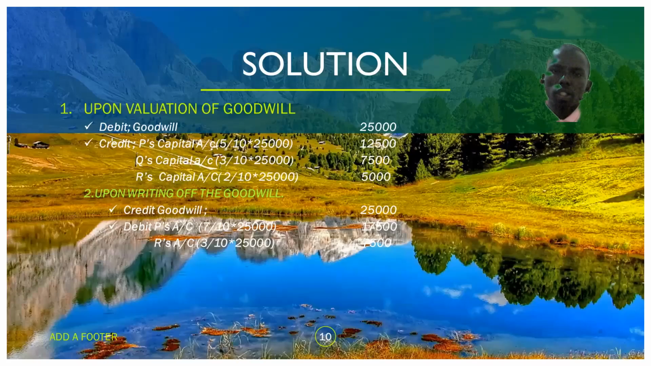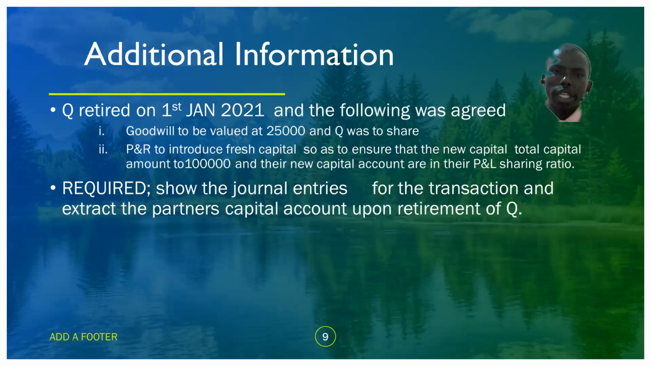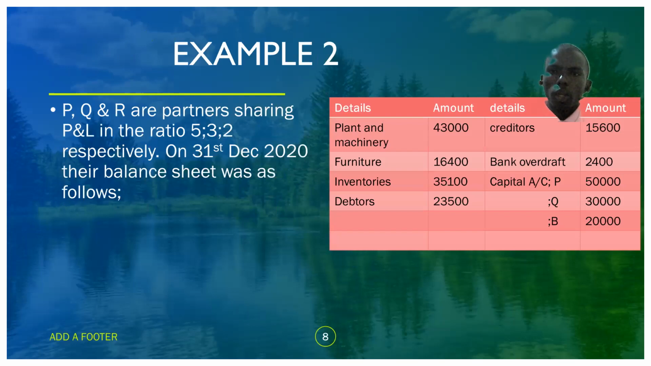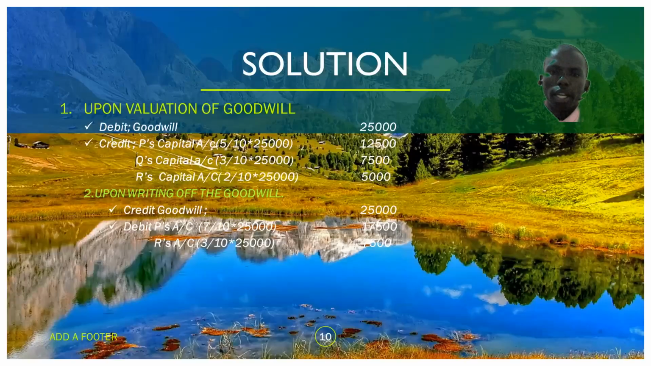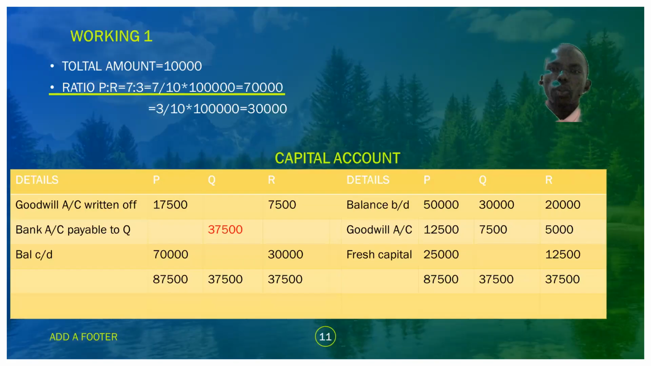From the question, you realize the capital accounts are 50,000, 1,000 and 20,000. I don't want us to make a mistake. So you start with the balance brought down: P is 50,000, Q is 1,000, and R is 20,000. About the goodwill, we record the amount that has been shared and not the amount that has been written off.